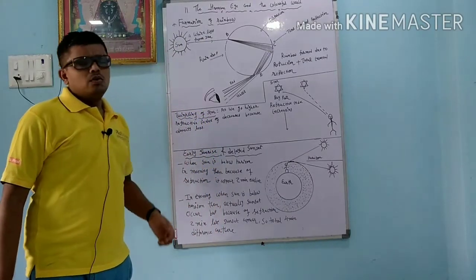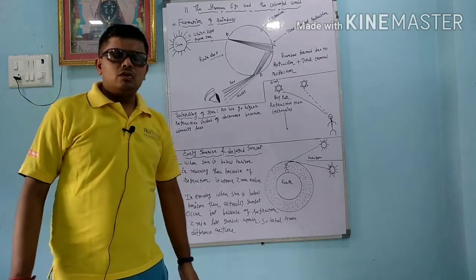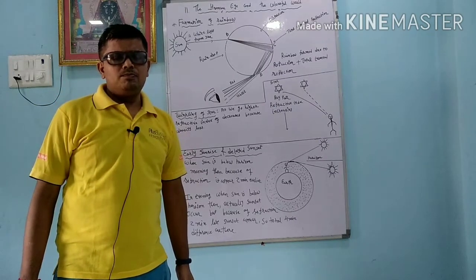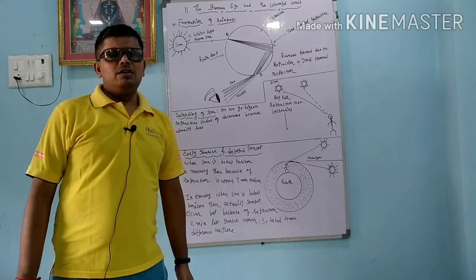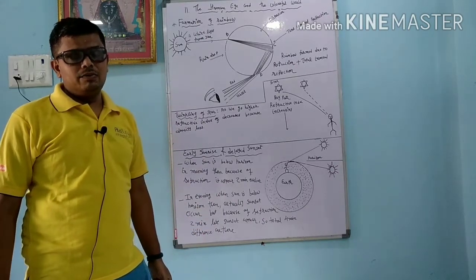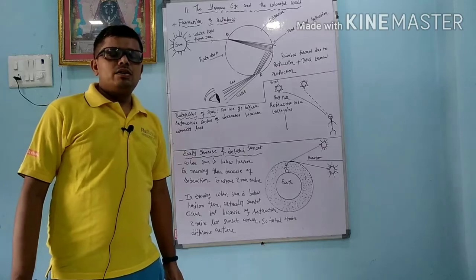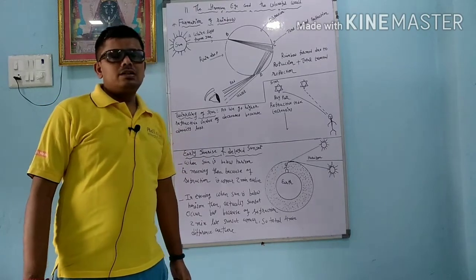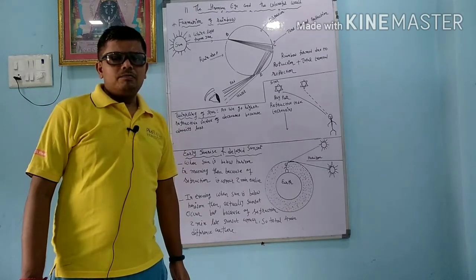Dear student, we are going to learn about the twinkling of star. In that also the refraction is very important. So in childhood we learn one poem, Twinkle Twinkle Little Star. Okay, but actually stars are never twinkling. We try to understand how the stars are not twinkling.